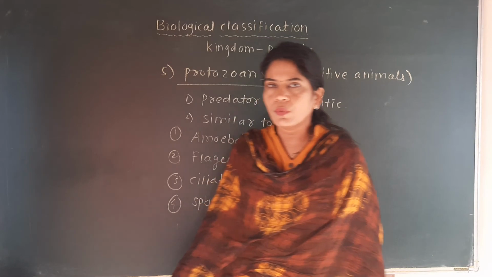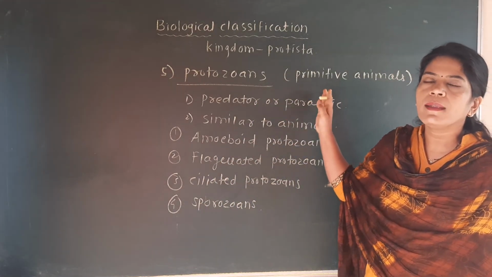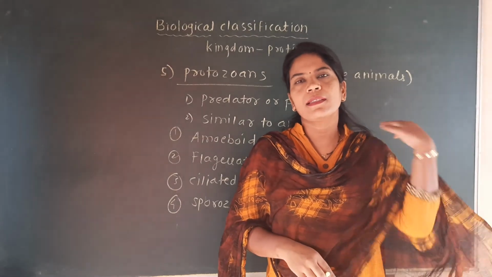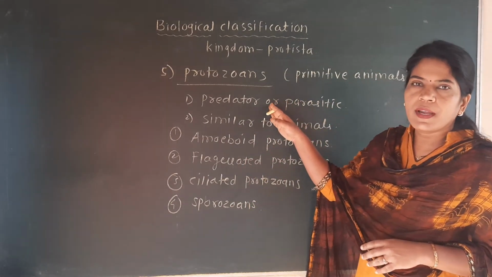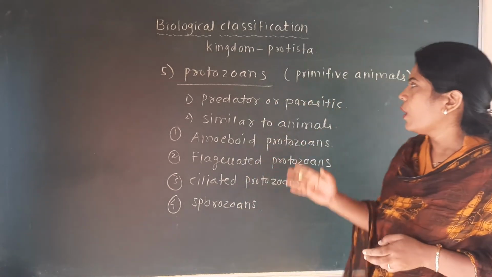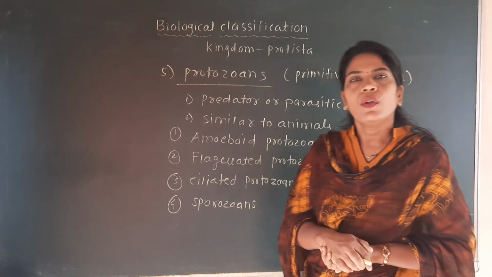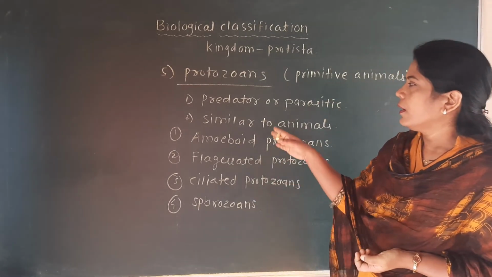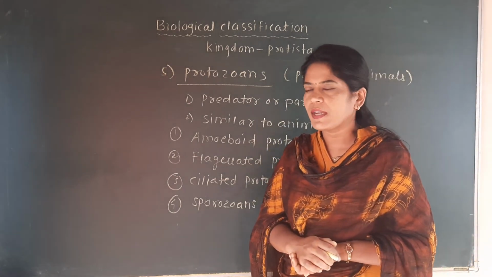These protozoans are called primitive animals. Why? Because they show the characteristics similar to the animals. They are mostly predators, feeds on the other animals, that we call as the predators, or parasitic, that means they are present inside the body of the other organism. Characters show similar to animals, that's why we call as the primitive animals.